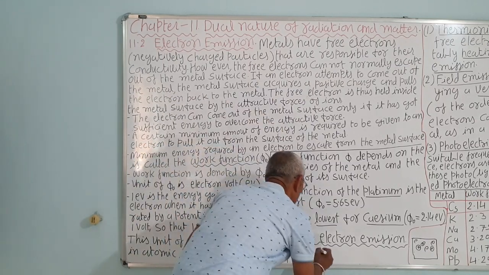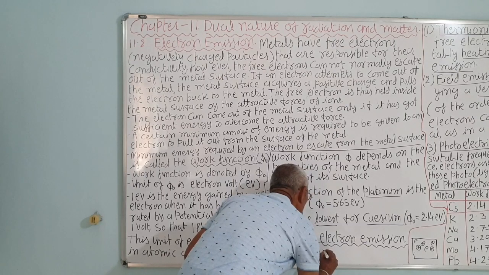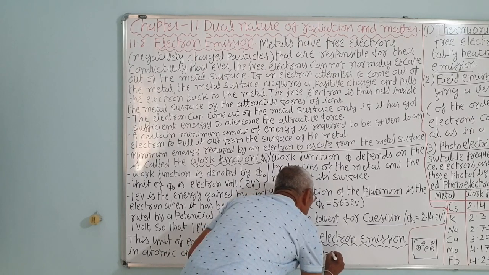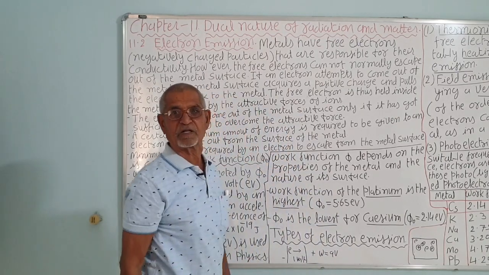So, work done W is equal to the charge Q times the potential difference. We know that potential is the work done per unit charge.